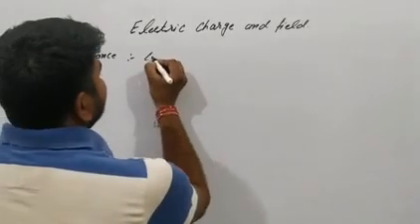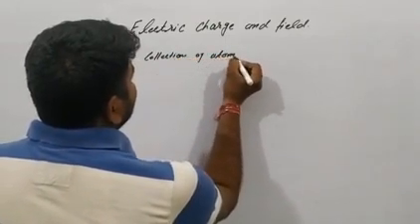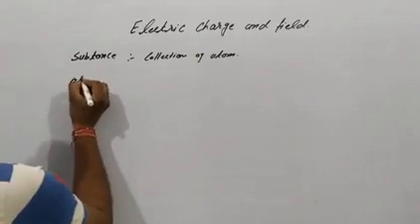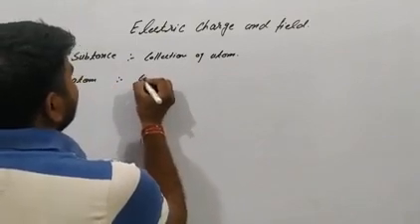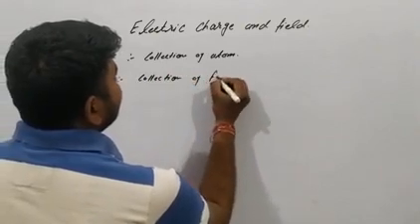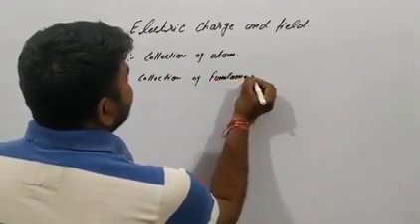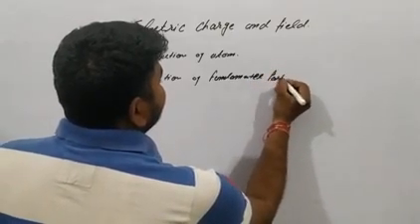Every substance is made of atoms. Substances are a collection of atoms, and an atom consists of fundamental particles.